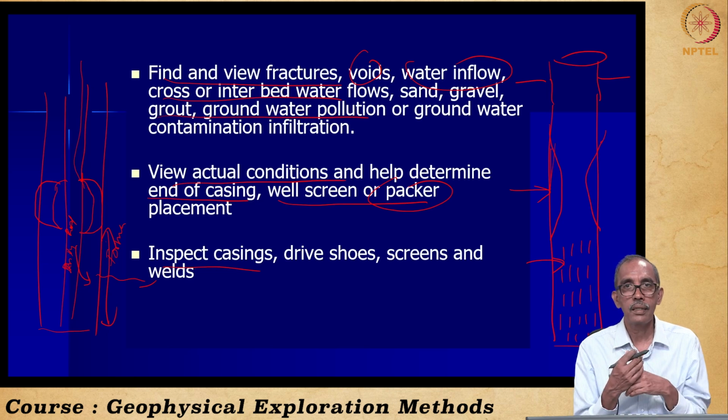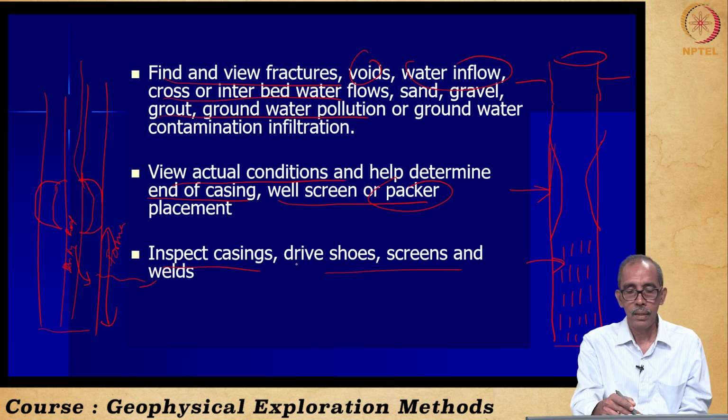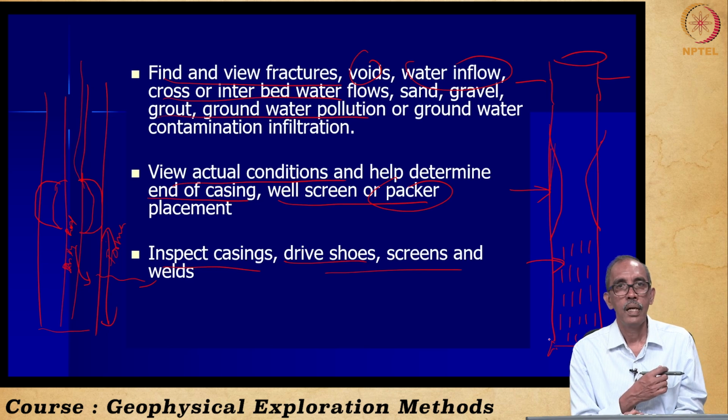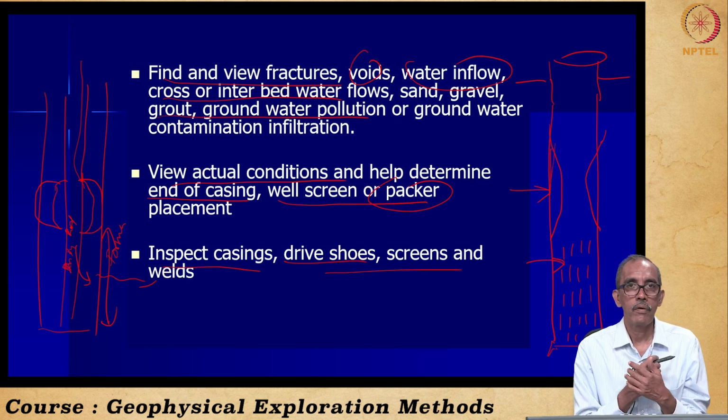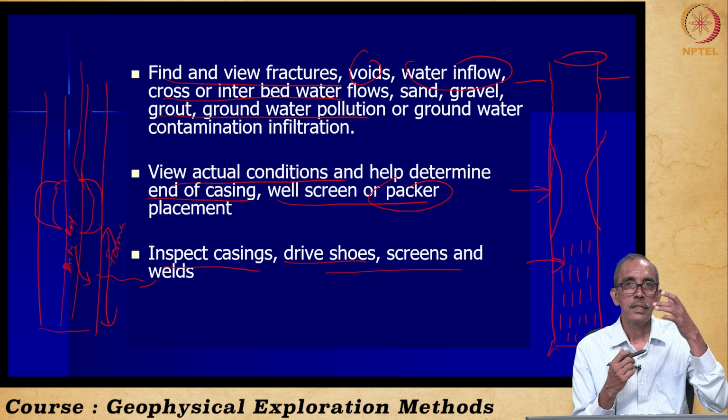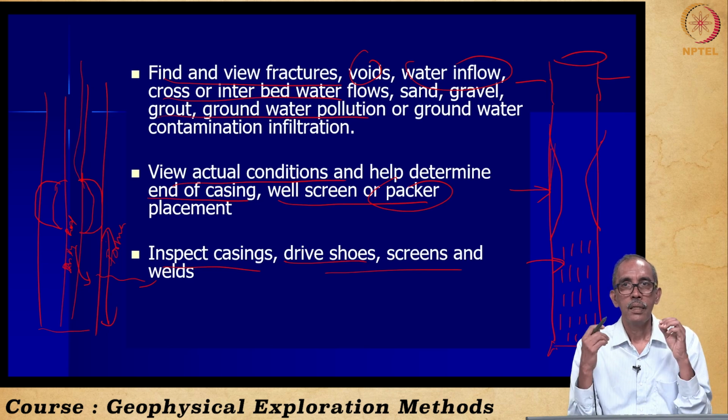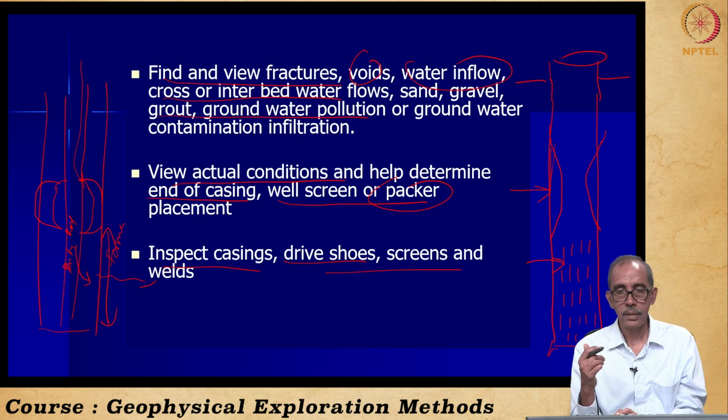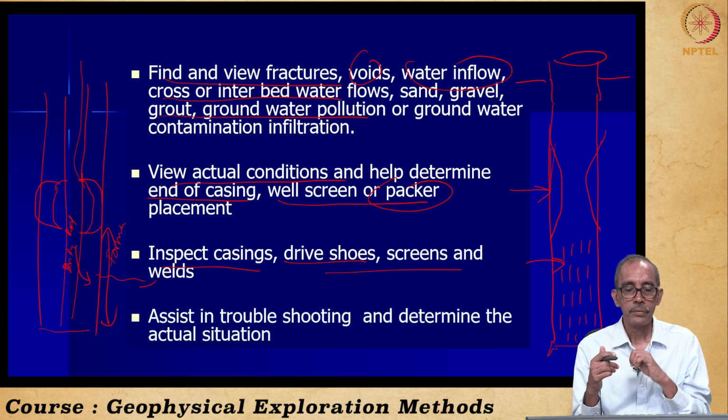And also to check the conditions, whether it is corroded, can be done using the borehole camera. And drive shoes at the bottom of the borehole, all this can be tested. Suppose if we have used steel pipes by welding, the welded portion can also be checked using the borehole camera system, right?